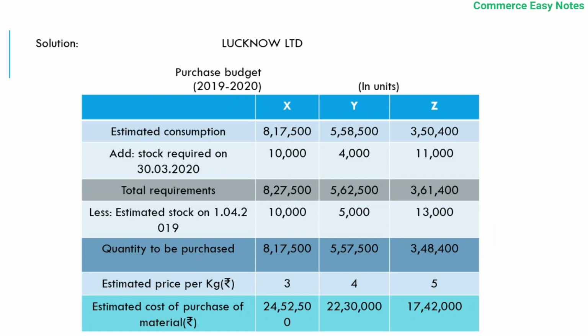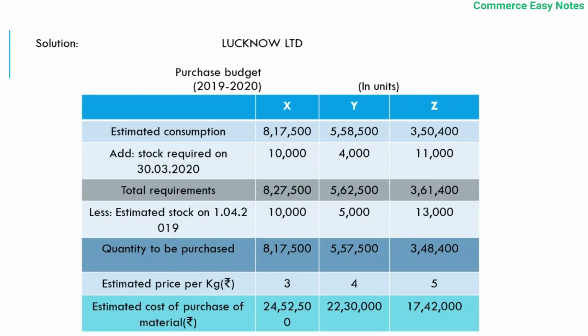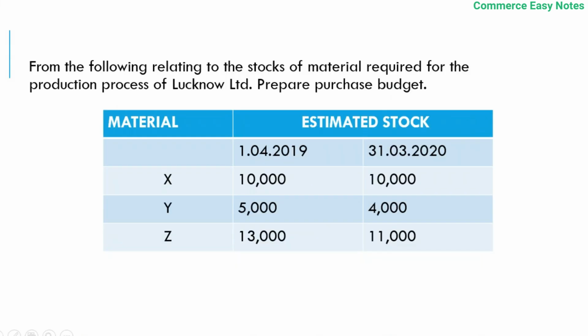In the purchase budget, we start with estimated consumption. In the previous budget, that is the material budget, we identified how much should be the total quantity required: 8,17,500 for X, 5,58,500 for Y and 3,50,400 for material Z. Therefore, that is carried down here as estimated consumption for material X, Y and Z. And the stock required on 30/3/2020, that is the closing stock, is given in the question: for material X 10,000, Y 4,000 and Z 11,000.